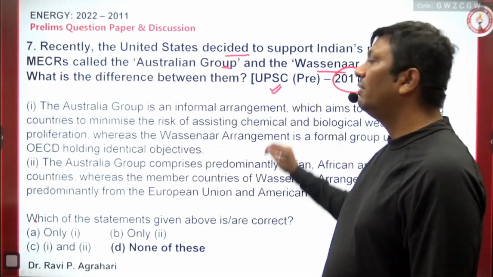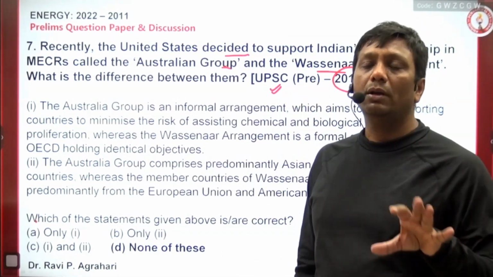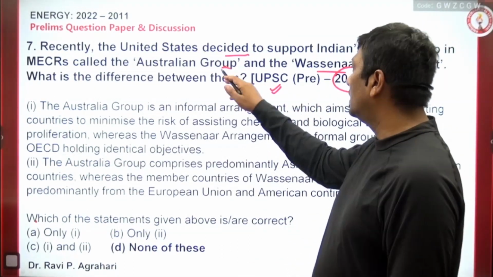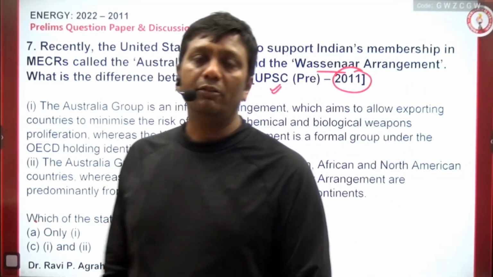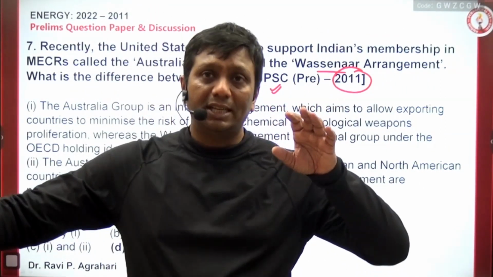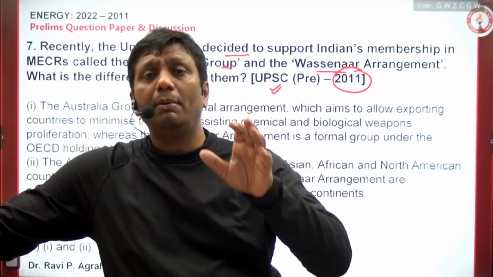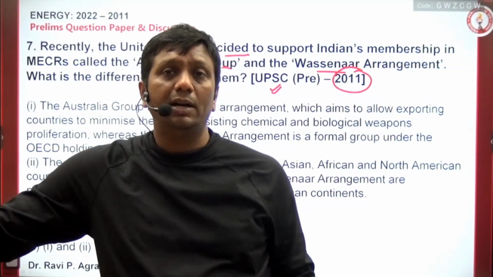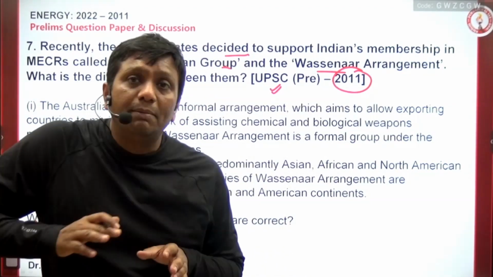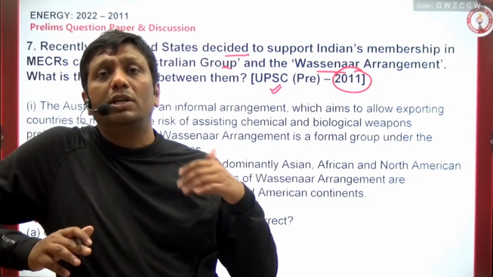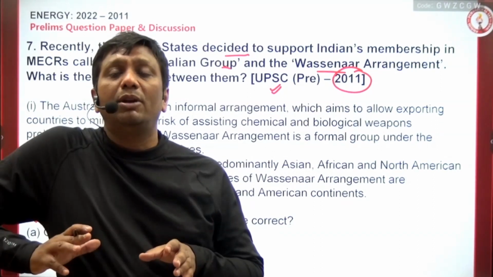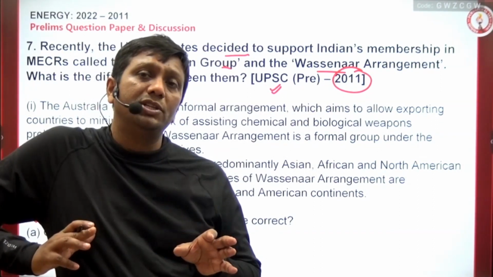Because at the time of uploading this video, you must know India is a member of both the Australia Group and the Wassenaar Arrangement. The Australia Group was set up especially so that biological and chemical weapons should not be exported from one country to another for industrial or any other purposes, as those can be misused. And the Wassenaar Arrangement I actually discussed in the nuclear diplomacy chapter.